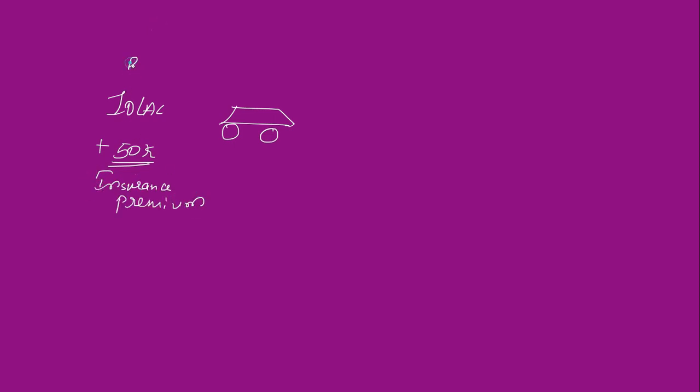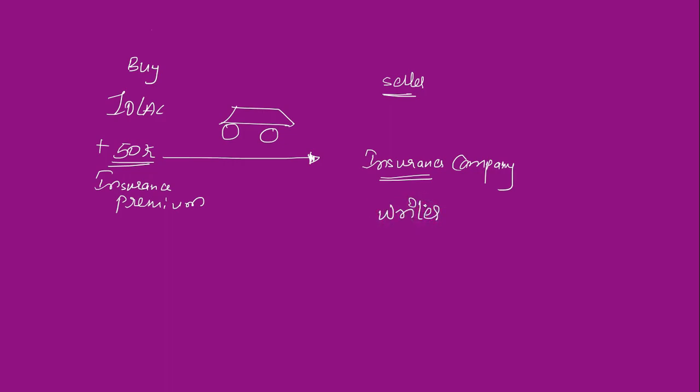Now to give you a general real-life example, suppose you buy a car of 10 lakh rupees and you pay an insurance premium of, say, 50,000 rupees. You are the buyer, you bought the insurance, and you are paying this 50,000 rupees to a company that is selling you insurance. Who is the seller here? The insurance company, right? Forget about the car. This insurance company is the writer who is receiving 50,000 from you and giving you an option, basically insurance.